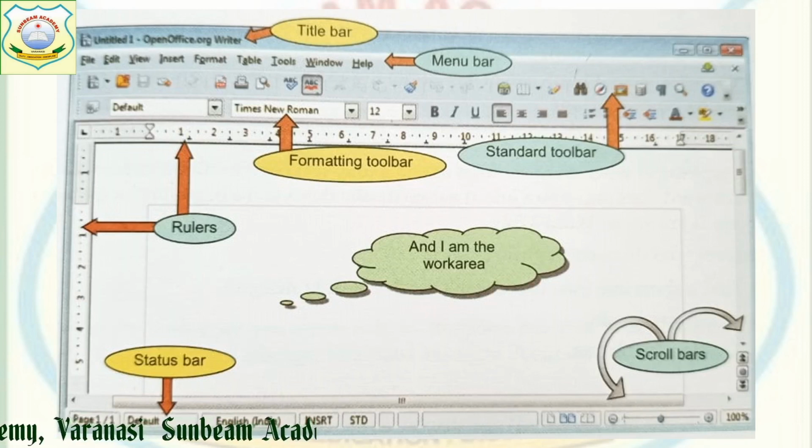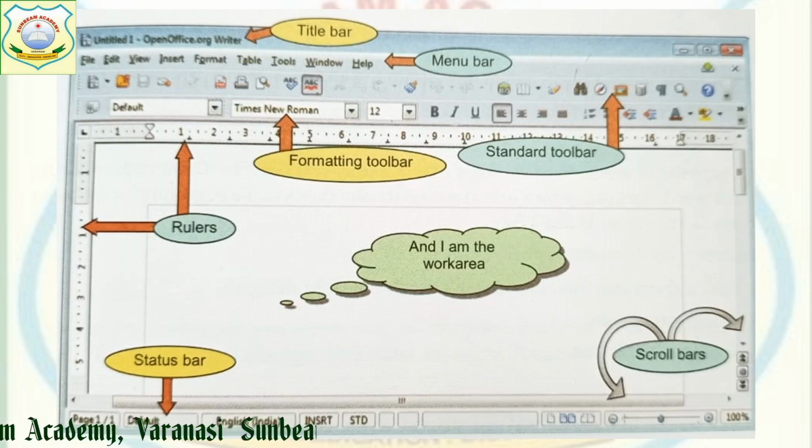On the top you are able to see the title bar. In it you can see Untitled 1, OpenOffice.org Writer. This is known as the title bar, on which the name of the document and the name of the software are displayed. Untitled 1 is the name of the document, and OpenOffice.org Writer is the name of the software.